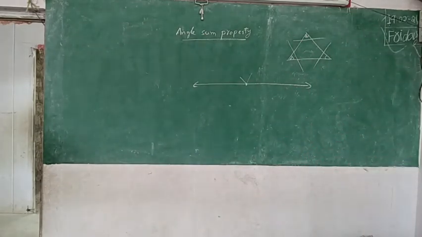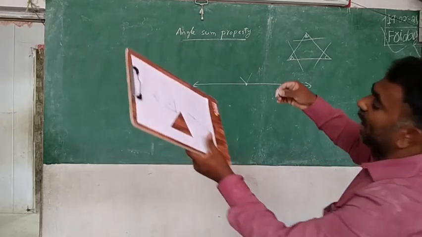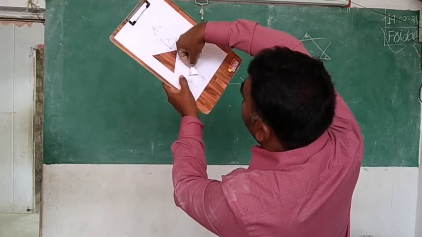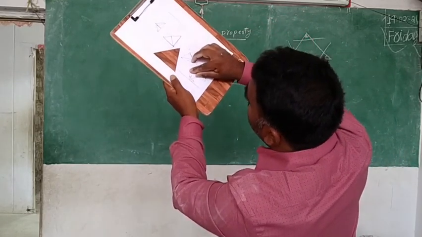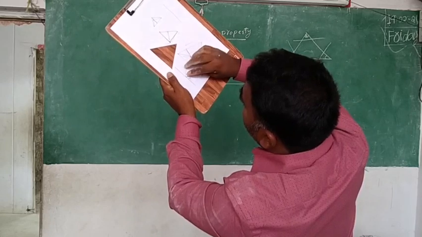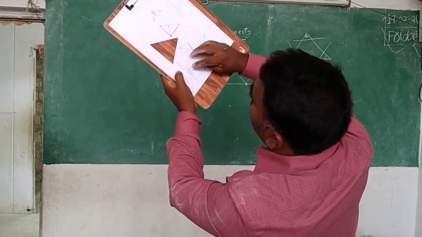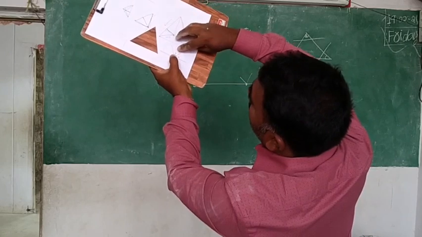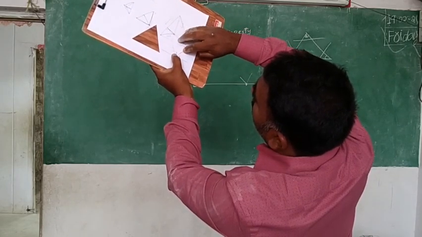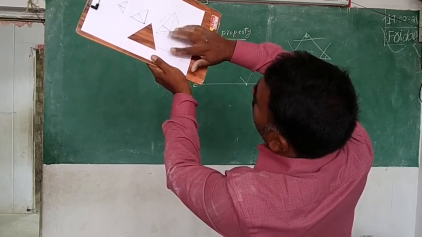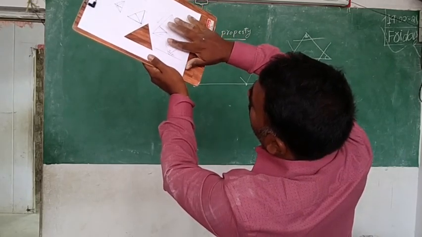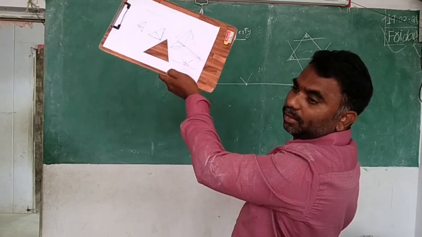Second, angle B. This is angle B, no. Angle B means the B corner only should come. But where should it come? Joining side, exactly beside A, and this corner point must be there. Angle B. Okay.